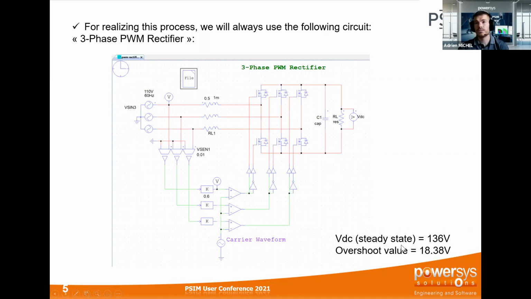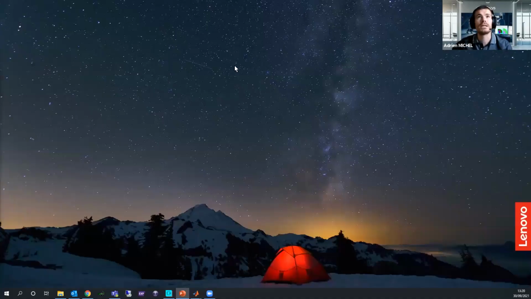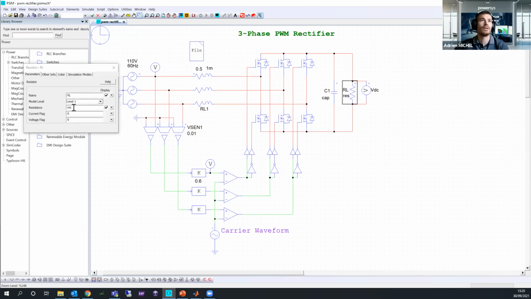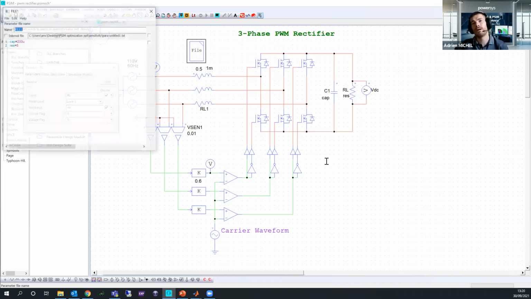Just remember those two values, 136 and 18.1. This is what you have to remember for the next part of my simulation. Now, if I open PSIM, you can see that if I enable my parameter file, I have my cap value for my capacitance and my res value here. I have defined those two values in a parameter file. It will just save some time for me.